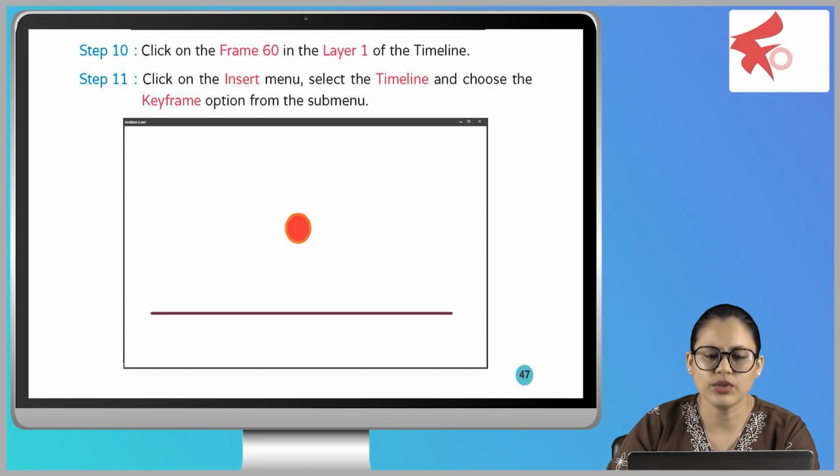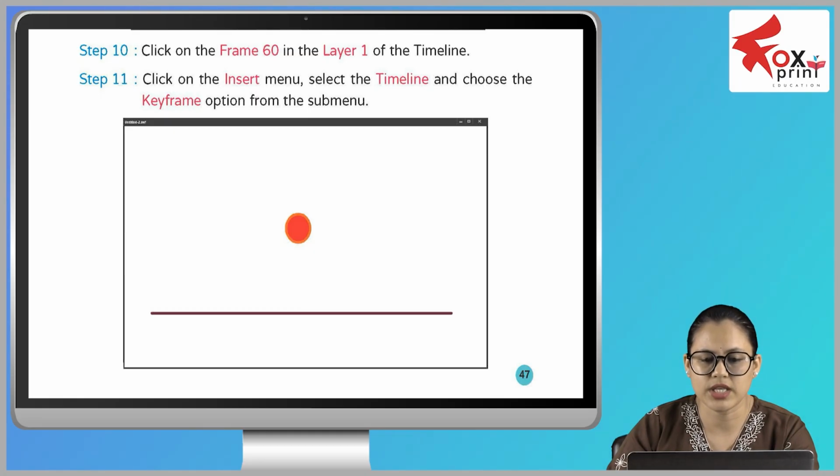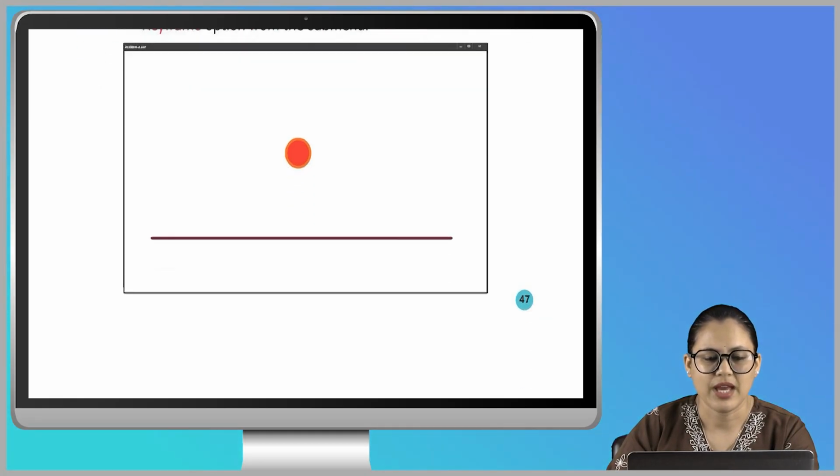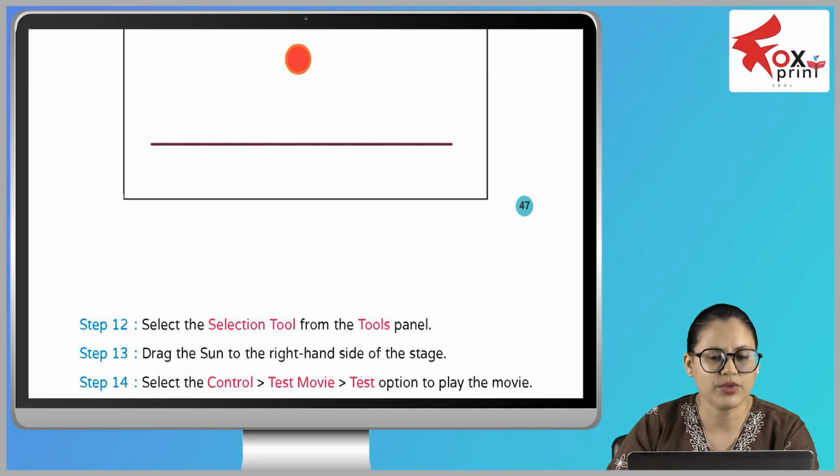Step 10, click on the frame 16 in the layer 1 of the timeline. Step 11, click on the insert menu, select the timeline and choose the keyframe option from the sub-menu. Step 12, select the selection tool from the tools panel. Step 13, drag the sun to the right hand side of the stage.